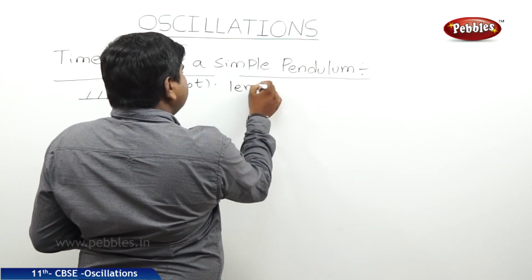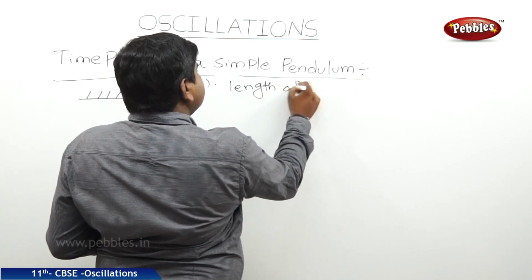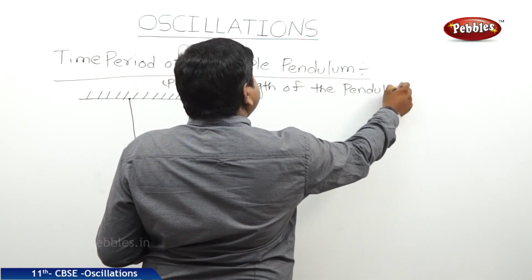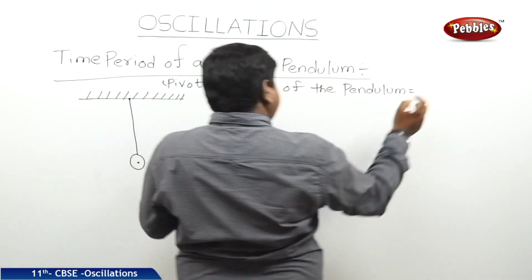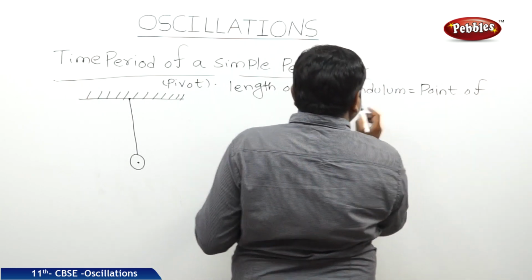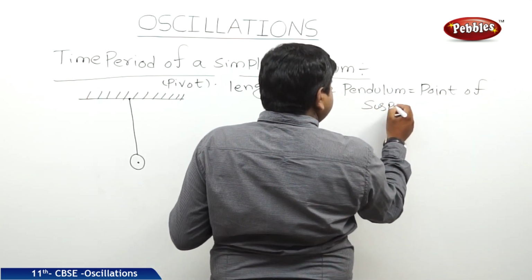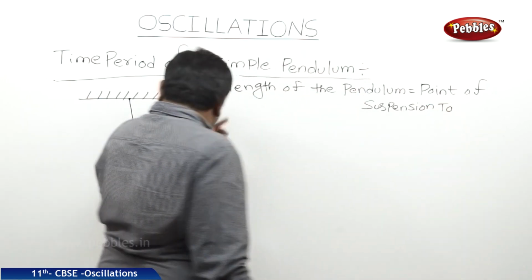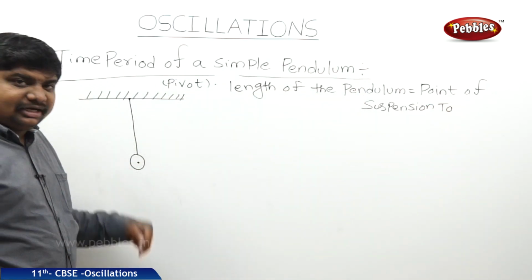Length of the pendulum is equal to the point of suspension to the center of gravity of a metal bob.